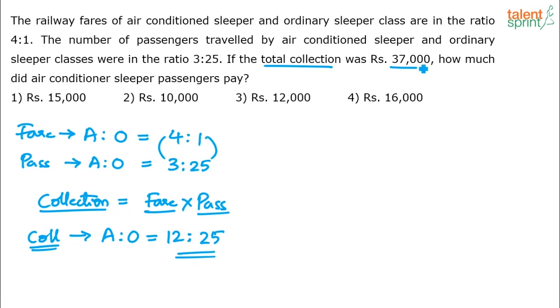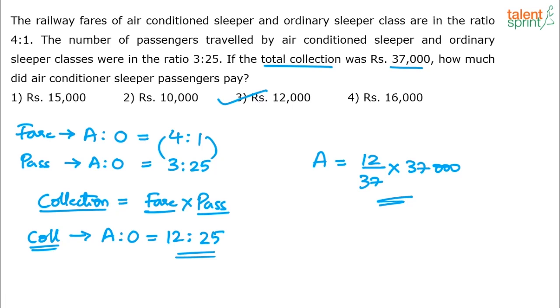The total collection is 37,000. So just break 37,000 in this ratio. What is he asking us to find out? How much did air conditioned sleeper passengers pay? How many parts? 12 parts. So air conditioned passengers paid how much? 12 parts out of total 12 plus 25, 37 parts, multiplied by 37,000. How much will that be? 12,000. Option 3. Should not take more than 10 seconds.